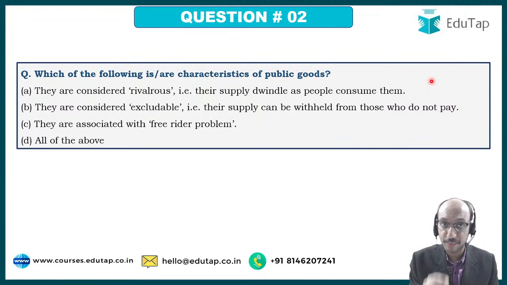They are considered rivalrous, that is, their supply dwindles as people consume them. They are considered excludable, that is, their supply can be withheld from those who do not pay. They are associated with the free rider problem. All of the above. You have to tell me after thinking very carefully which of the following is/are characteristics of public goods.